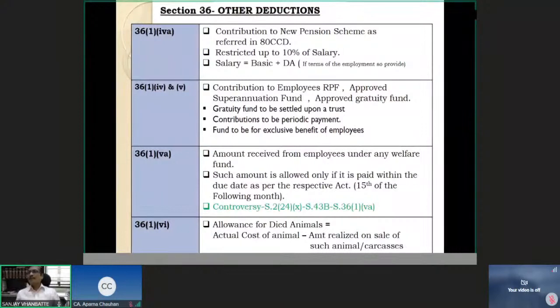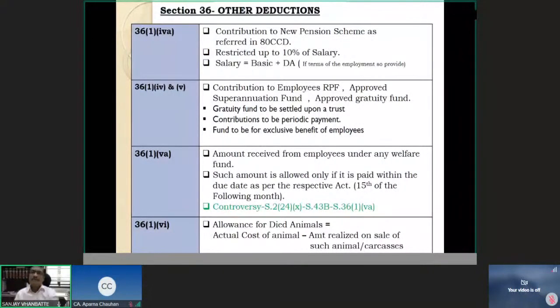The question is, should I be allowed the deduction of 2,000 rupees? Or should there be any restriction? So to put a restriction on the employers, not allowing them to take any undue benefit of this 2,000 rupees, the Income Tax Act has various provisions, and these provisions are in the form of section 2(24)(x), section 43B and section 36(1)(5)(a), which we are seeing right now.